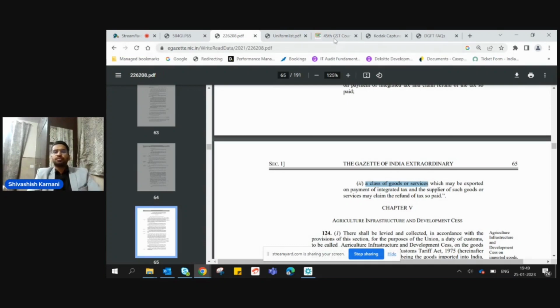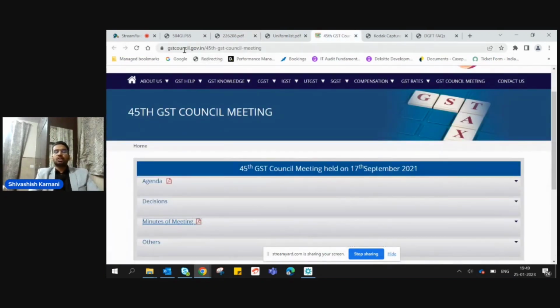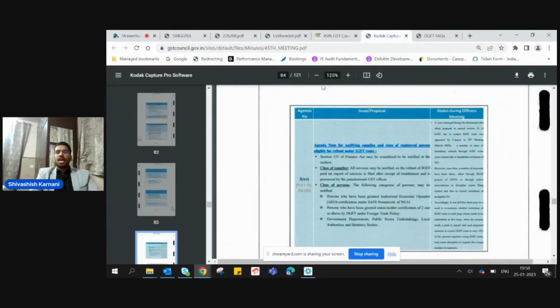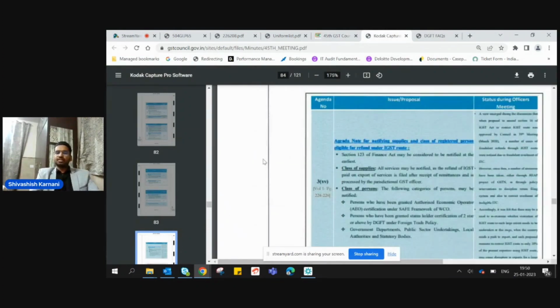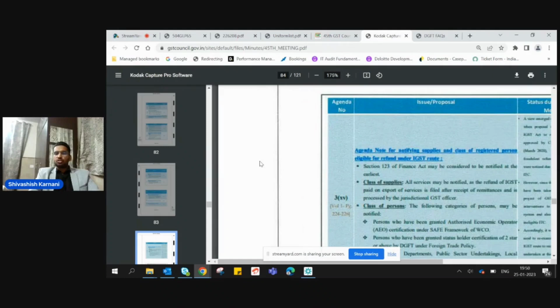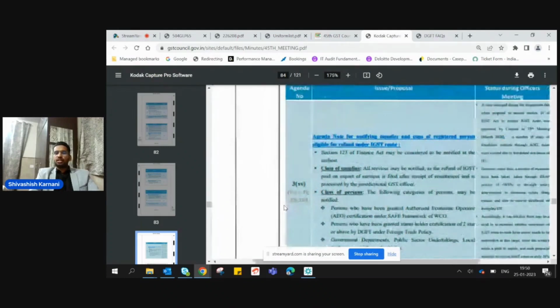So, here I am on the GST Council website. This is again a government website, gstcouncil.gov.in. Here I searched for the 45th GST Council meeting, and from here I pulled the minutes of meeting. I am on page number 84 of these minutes of meeting. So what does it say? Let me read it out.